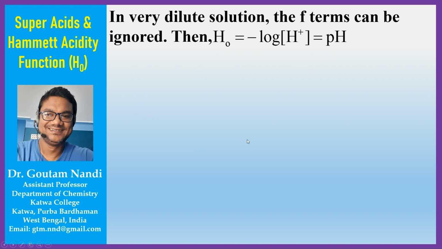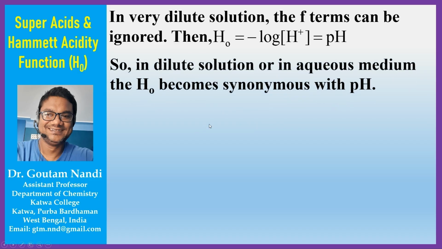This is a very common question at the undergraduate level, and it is asked to show that Hammett acidity function becomes synonymous to pH in the dilute solution, and I showed this. So in dilute solution or in aqueous medium, the H0 becomes synonymous with the pH of the medium.